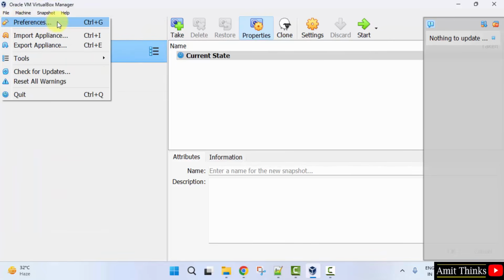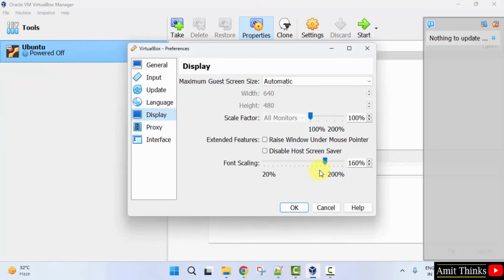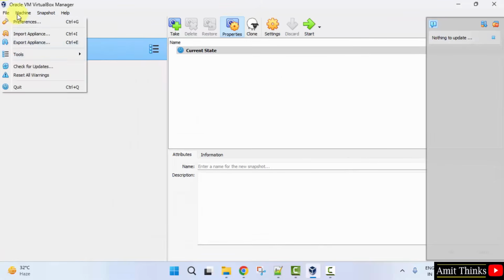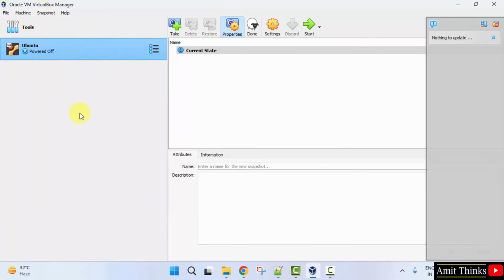If you want to change it again, go to Preferences, Display, and just set it to 100. That's it. Click OK. It will be the same. Here it is. So guys, in this video we saw how we can scale the font, increase the font on Oracle VM. Thank you for watching the video.